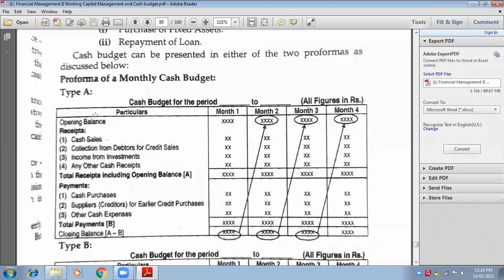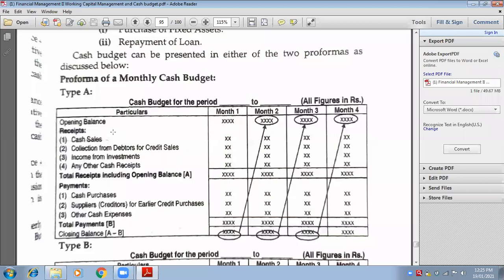Okay. So the format we start is from opening balance. Always remember, you should have the cash balance with you to start up the business in month 1. Suppose month 1 is April. Now, if you don't have any cash, how will you start your business? To start up the business, you need cash. Cash is very, very important. Life blood of the business.